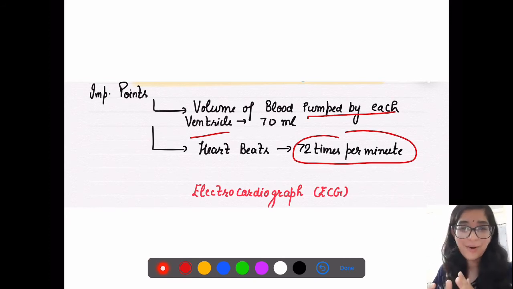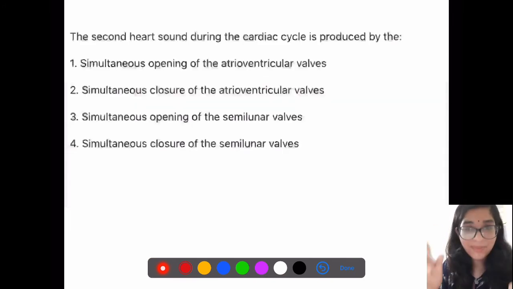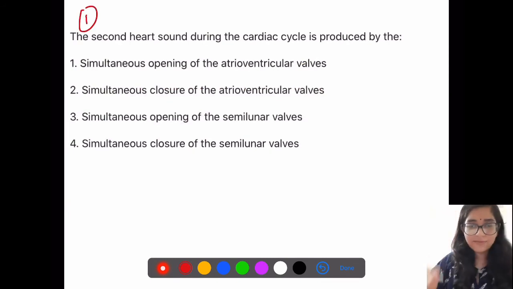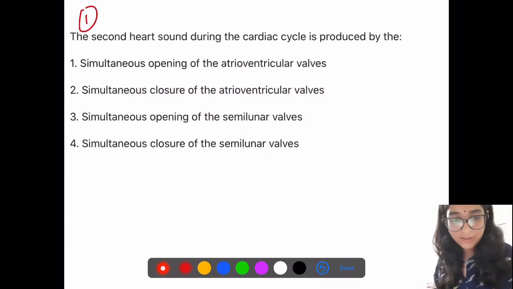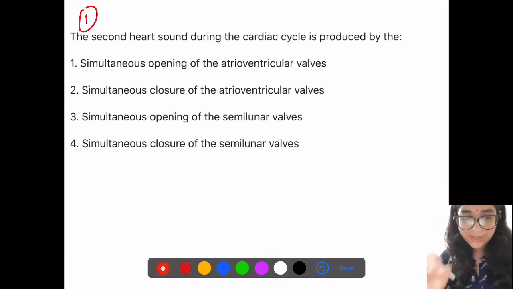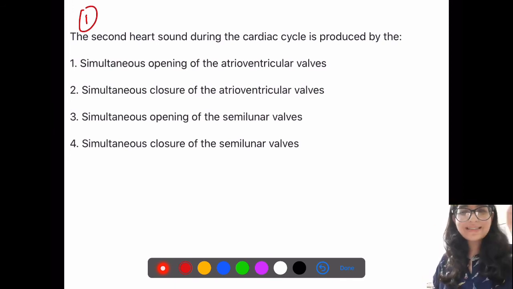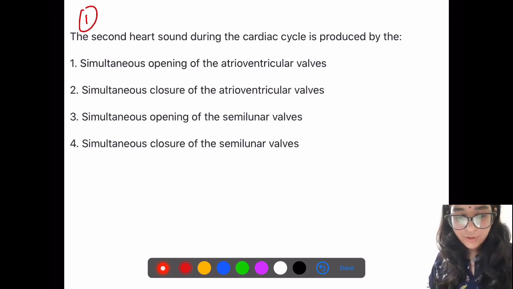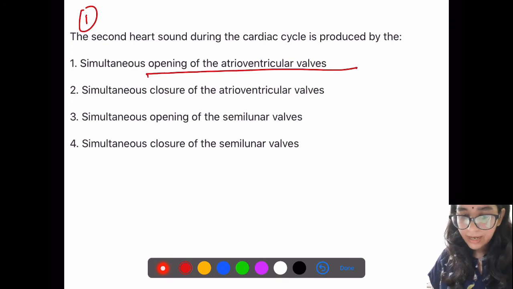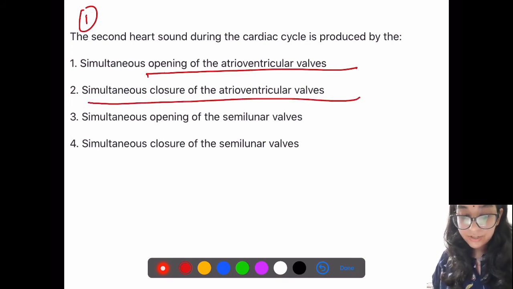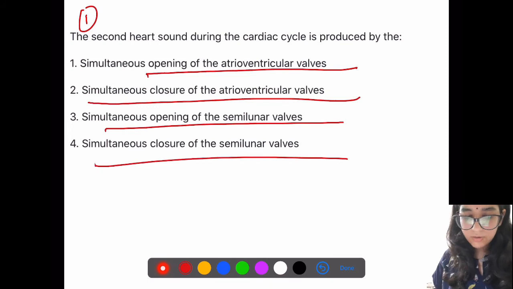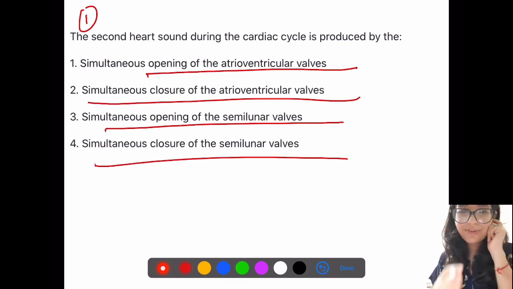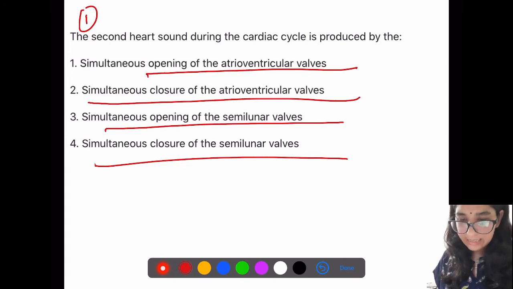The lecture will be very long if I take another topic, so I'm going to wind up here, right? Still, now it is question time, because questions are very important. So here I'm leaving you again with the questions. The second heart sound during the cardiac cycle is produced by: opening of atrioventricular valves, closure of atrioventricular valves, opening of semilunar valves, closure of semilunar valves. You know that answer, right? If you have watched this lecture very carefully, you can easily answer this.